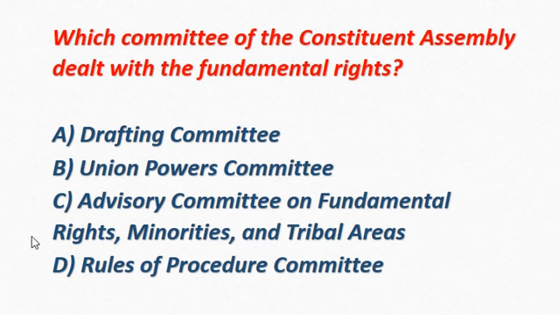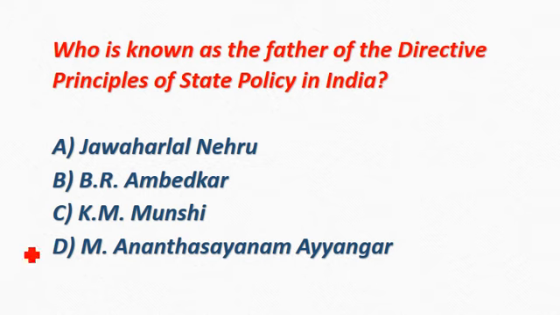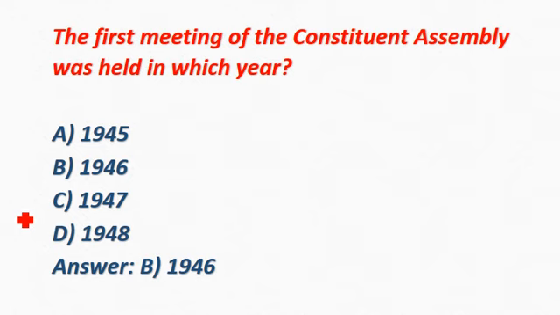Which committee of the Constituent Assembly dealt with the fundamental rights? Correct answer is option C, Advisory Committee on Fundamental Rights, Minorities and Tribal Areas. Who is known as the father of the directive principle of state policy in India? Correct answer is option A, Jawaharlal Nehru. The first meeting of the Indian Constituent Assembly was held in which year? Correct answer is option B, 1946.